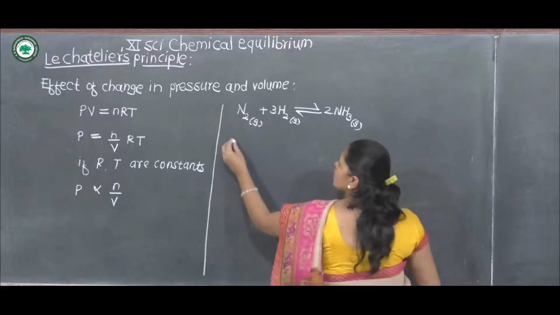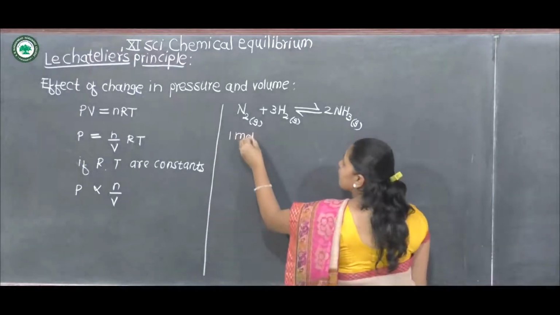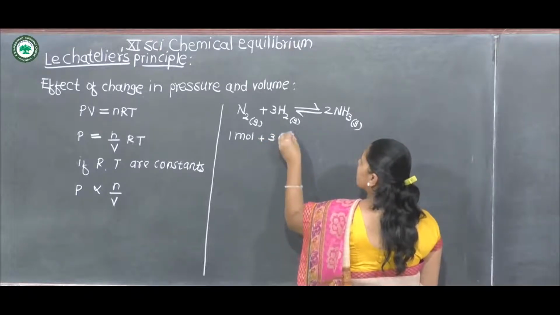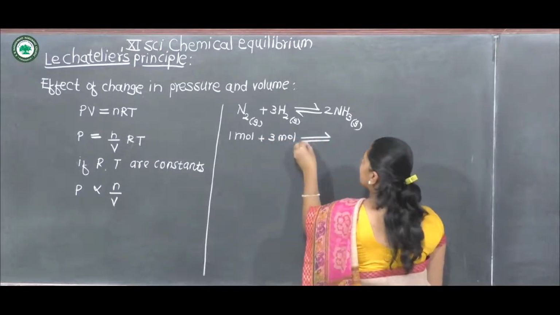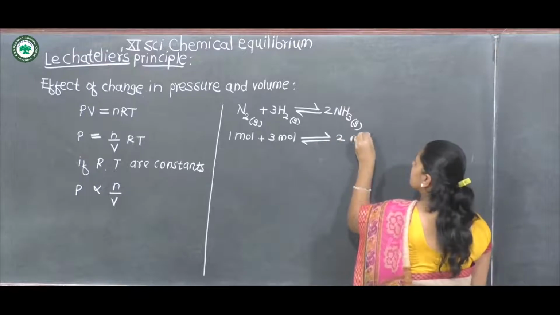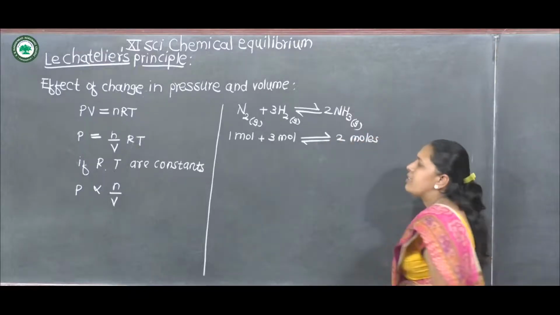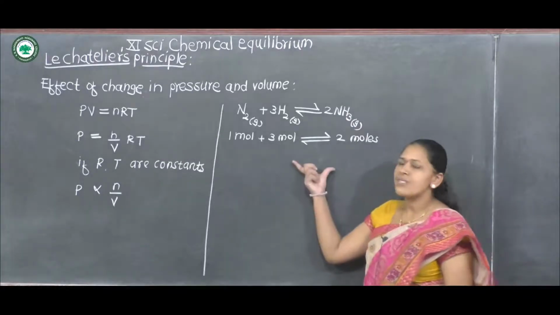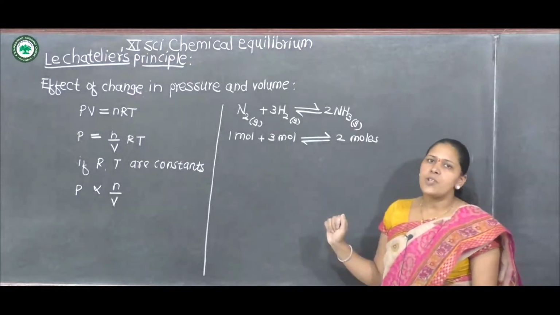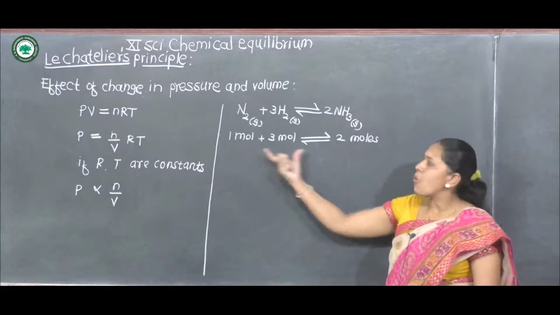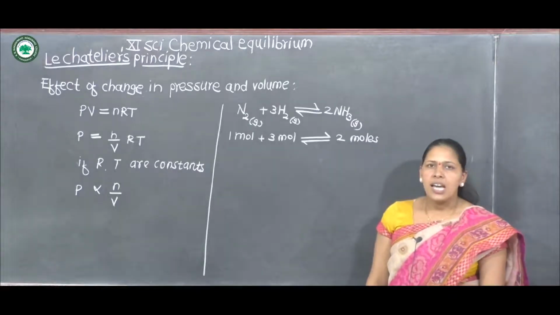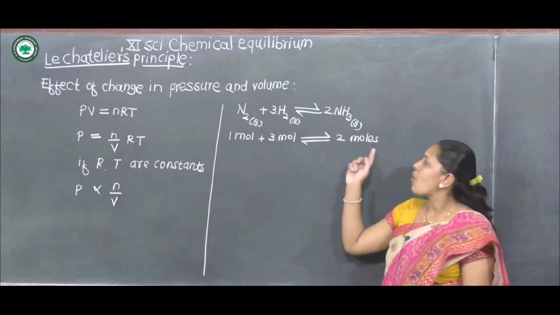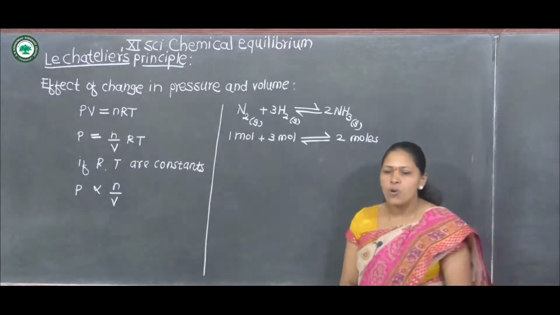For the forward reaction, 1 mole of nitrogen plus 3 moles of hydrogen gives 2 moles. That means the forward reaction occurs with a decrease in the number of moles, from 4 to 2 moles, and the reverse reaction occurs with an increase in the number of moles, from 2 moles to 4 moles.